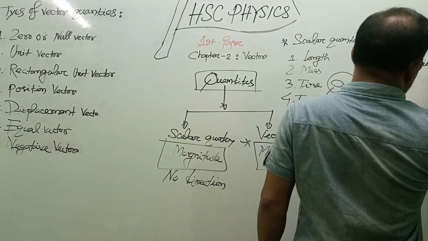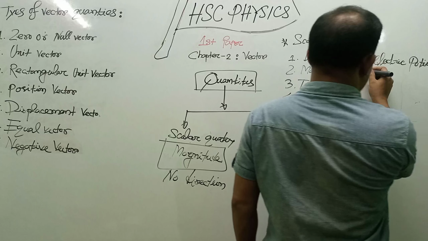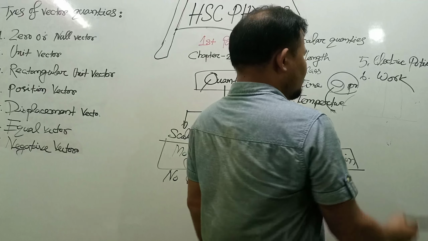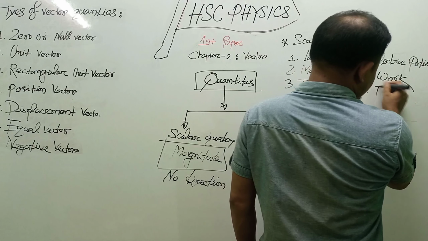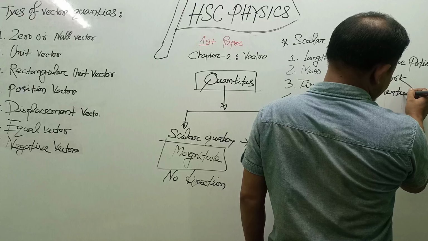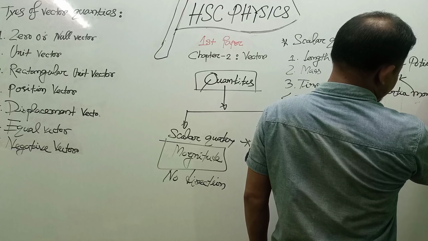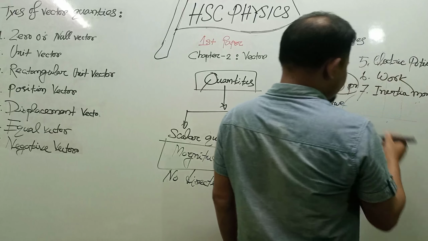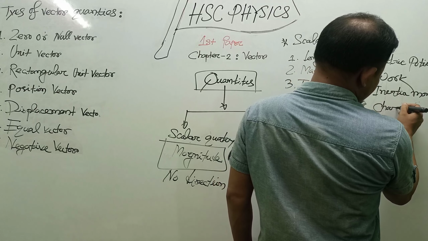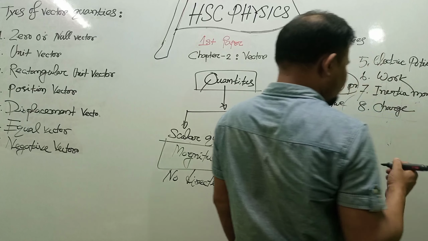Number 6 is work. Work is also a scalar quantity. Number 7, inertia moment. Number 8, charge, which may be positive or negative.